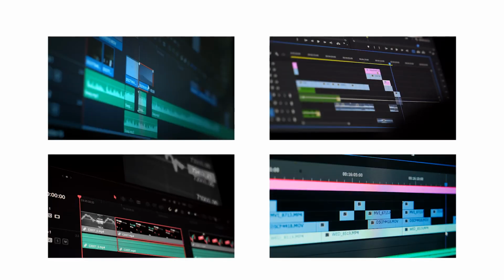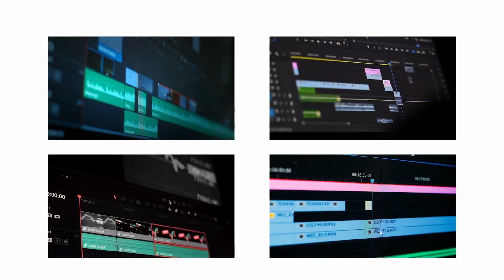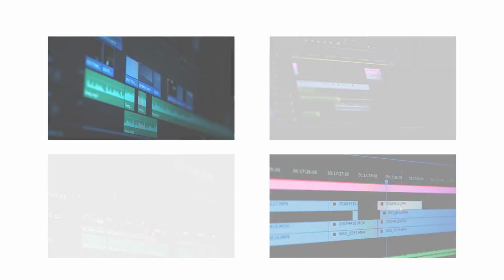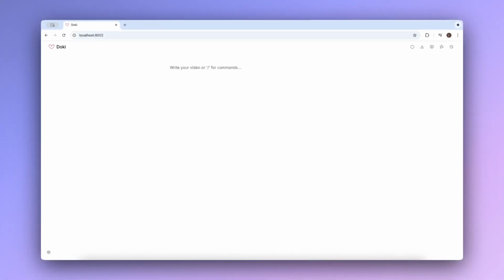This is video editing today. Interfaces are organized around timelines, tracks, and panels. But what if authoring a video could be as natural as writing a story? We present Doki, a text-native interface for generative video authoring.